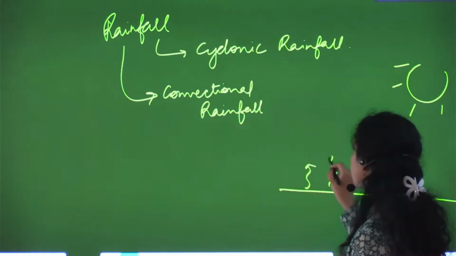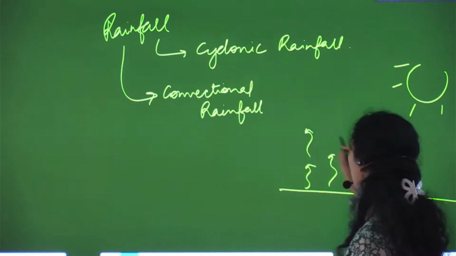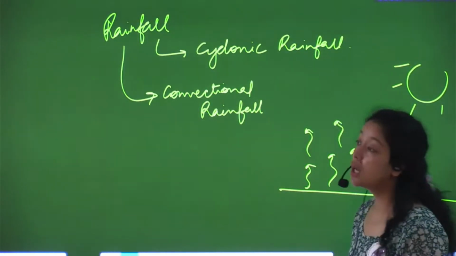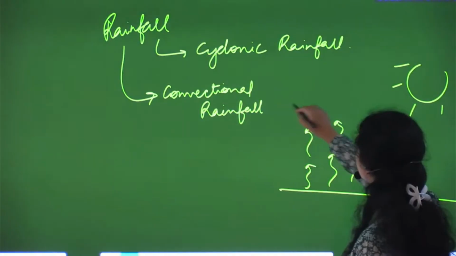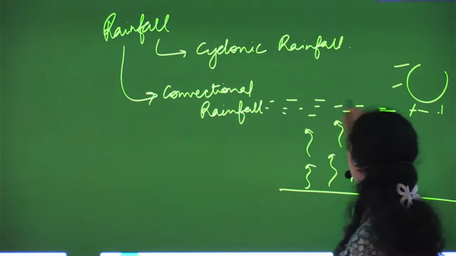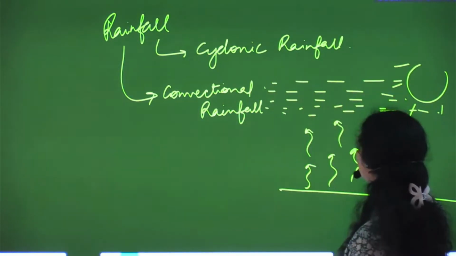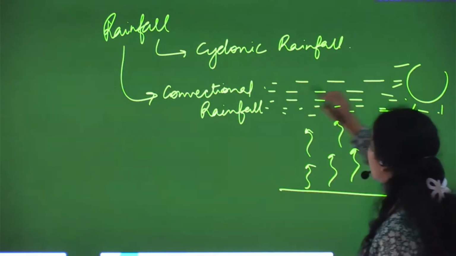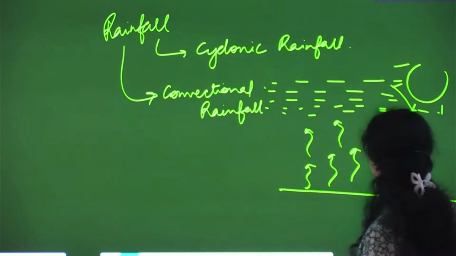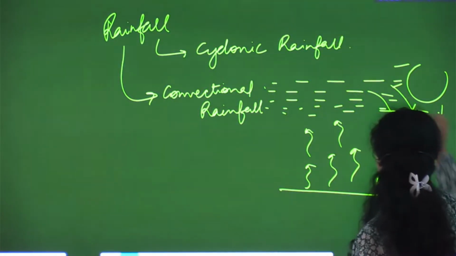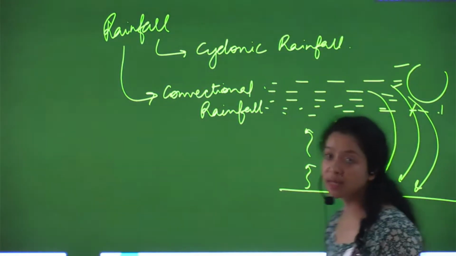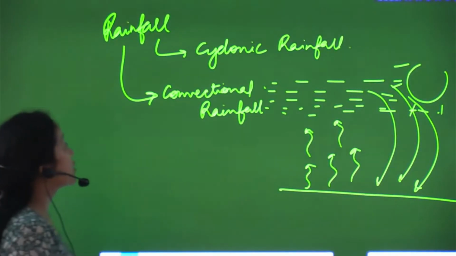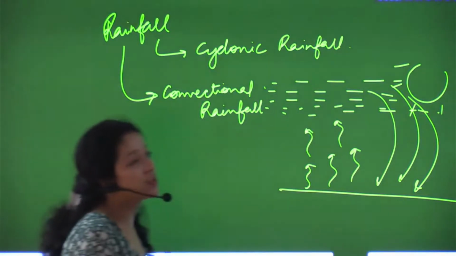To transfer this heat, the particles of hot air rush toward the upper colder air, and the colder air sinks downward. This is the convectional way of heat transfer.